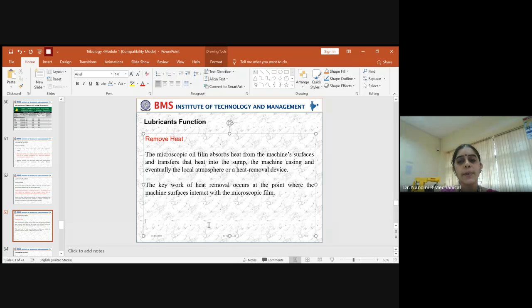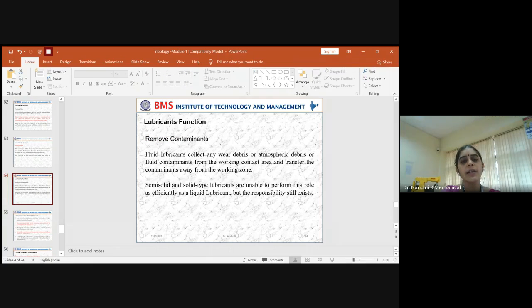The coolant is nothing but our lubricant. So you need to select which grade of the lubricant is essential to provide the required cooling in between the rolling components, so that you get a proper lubricant film across the clearance of the rolling components. So this is one more function of our lubricant.